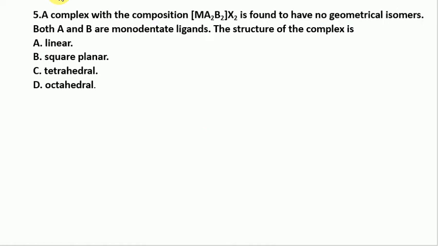A complex with the composition M A2 B2 X2 is found to have no geometrical isomers, but A and B are monodentate ligands. The structure of the complex is?